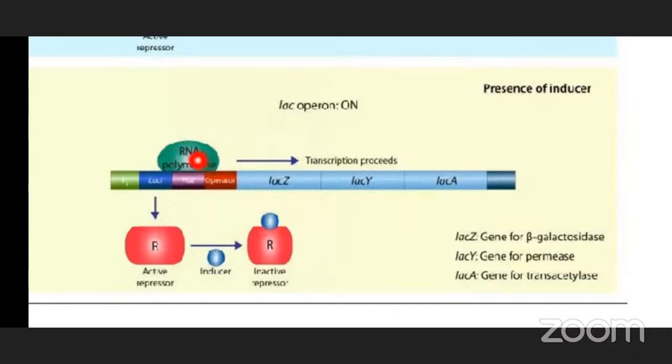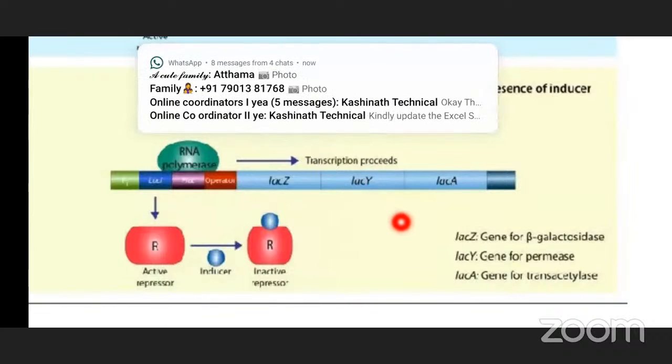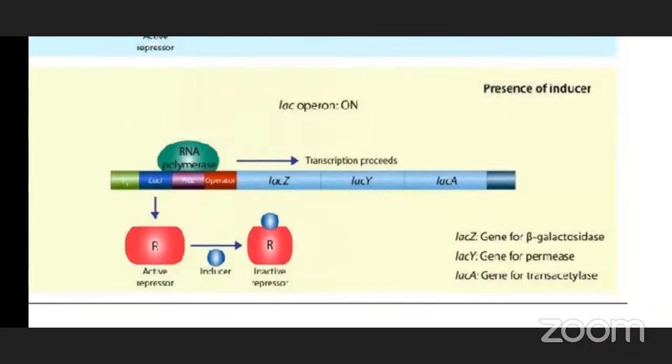Then this RNA polymerase enzyme binds to the promoter region, and the total transcription process proceeds, and that lactose is broken down into glucose and galactose. So in the presence of inducer, lactose functions as inducer.